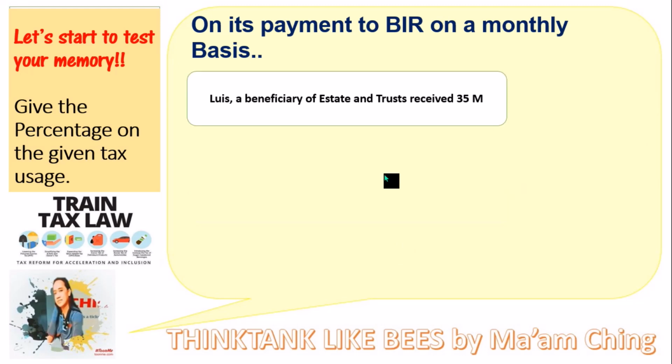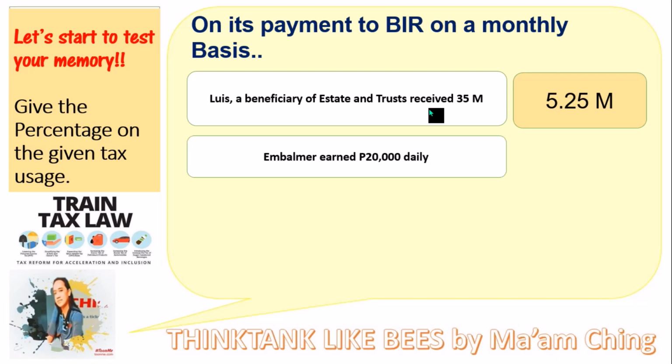Another example, Luis, a beneficiary of estate and trust, received 35 million. So 35 million times 15%. Luis needs to pay the BIR 5,250,000. An embalmer earned 20,000 daily. If it's daily, then 20,000 times 30 times 1%.